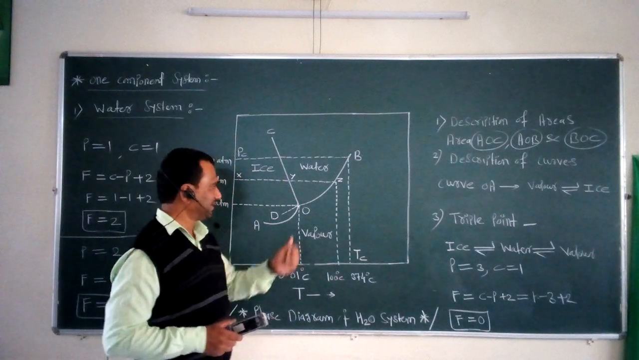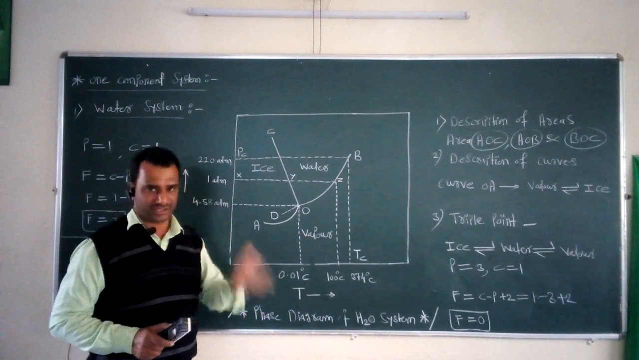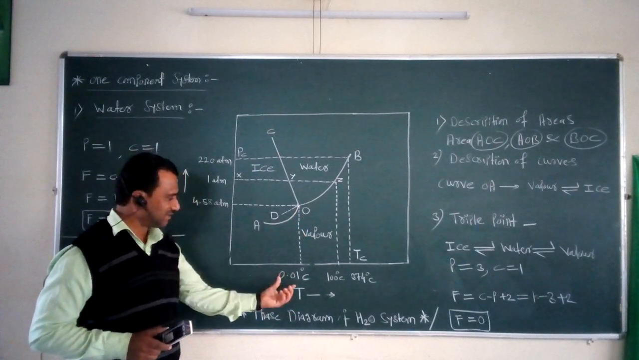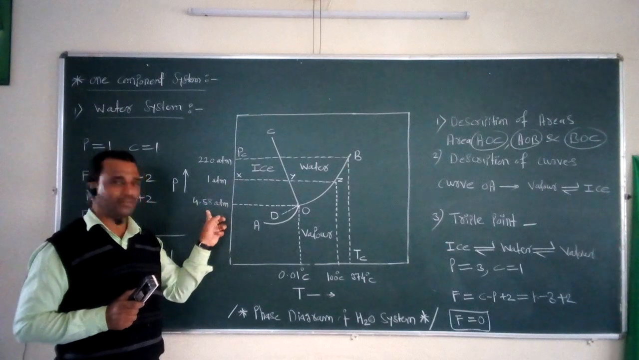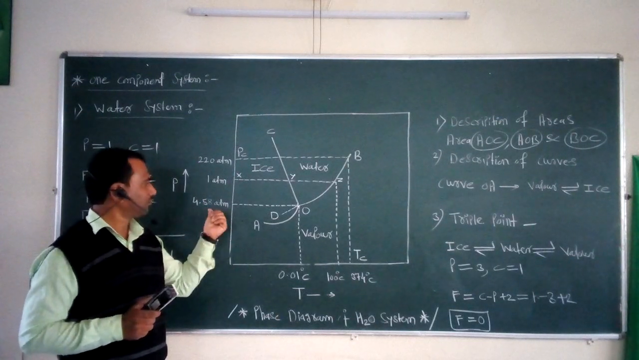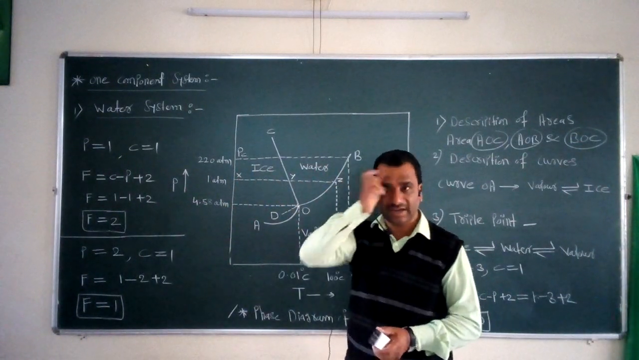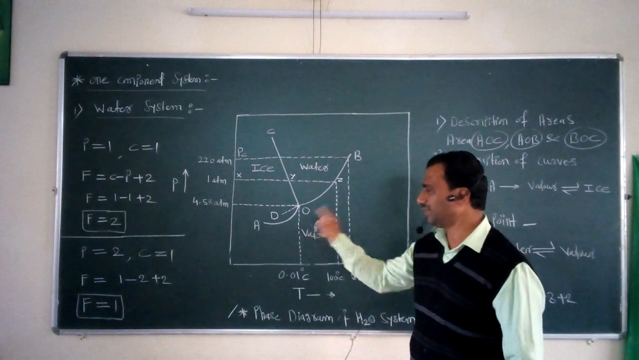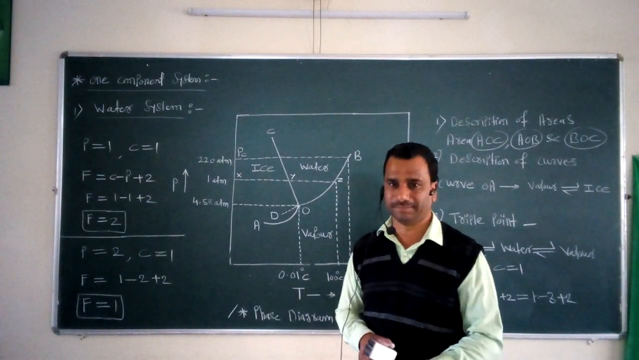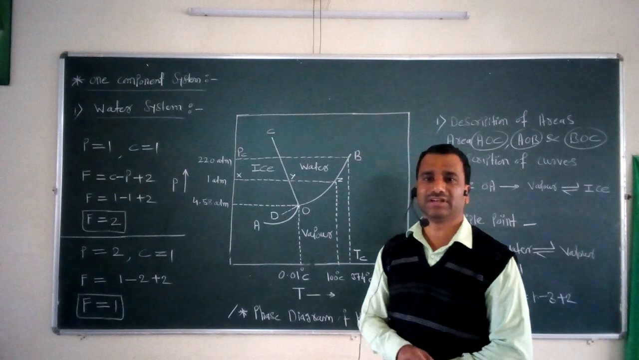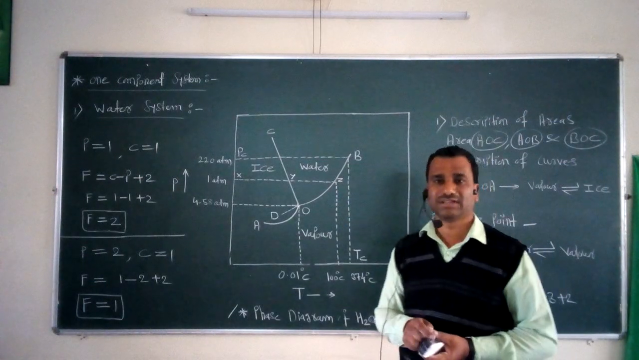So we can say that this triple point O can be obtained only at a fixed temperature and fixed pressure. For this triple point, the temperature required is 0.01 degrees centigrade, while the pressure required is 4.58 mm of Hg. This type of pressure and temperature is required for obtaining such a triple point, and the system present at this triple point is called the non-variant system. So these are the three important parts present in this water system: description of areas, description of curves, and the last important point, the triple point.